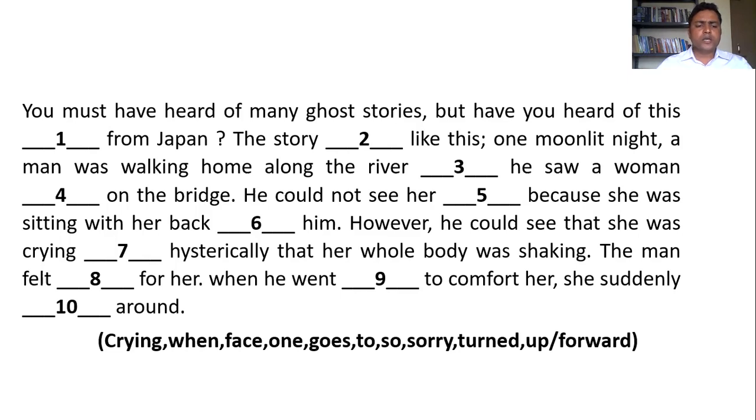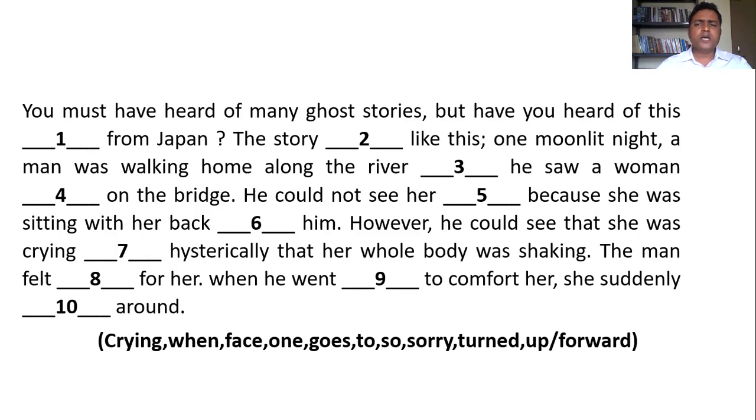One moonlit night, a man was walking home along the river. So what will be the answer? Walking home along the river, dash he saw a woman dash on the bridge. The answer here is the third one, "when" he saw a woman. So "when" is an adverb here. When he saw a woman dash on the bridge, the fourth answer here is that she is doing something. What is she doing? She is crying here on the bridge. So he saw a woman crying on the bridge.